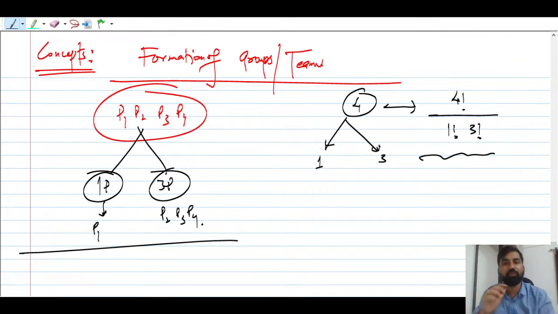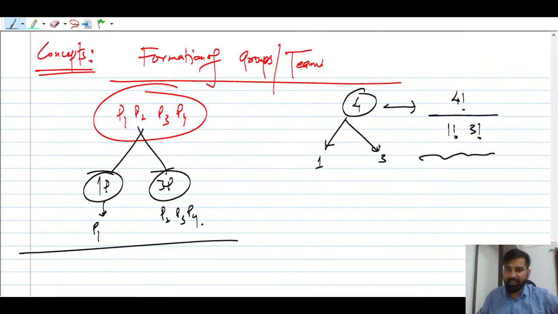So formation of the group or team means 4 is divided into 1 and 3. Now you can write it like this: 4 factorial upon 1 factorial and 3 factorial, right? Understood? Fine. It is just like choosing 4C1. Suppose out of 4 you're choosing 1. So what is 4C1? 4C1 is nothing but 4 factorial upon 1 factorial, 3 factorial. So you have to keep this in mind.